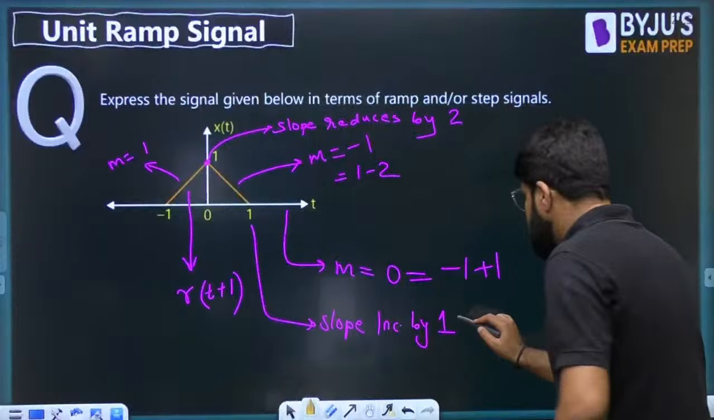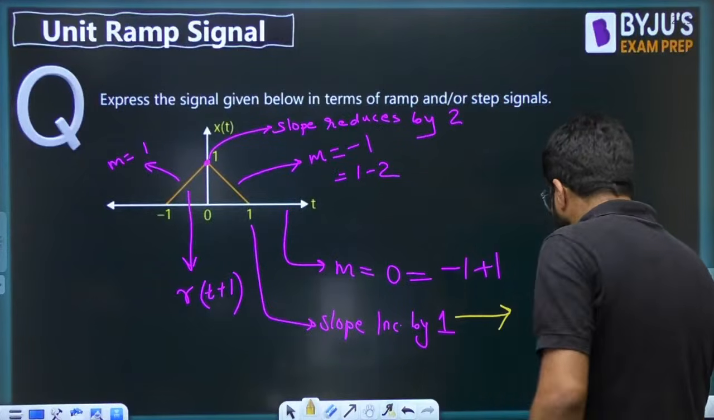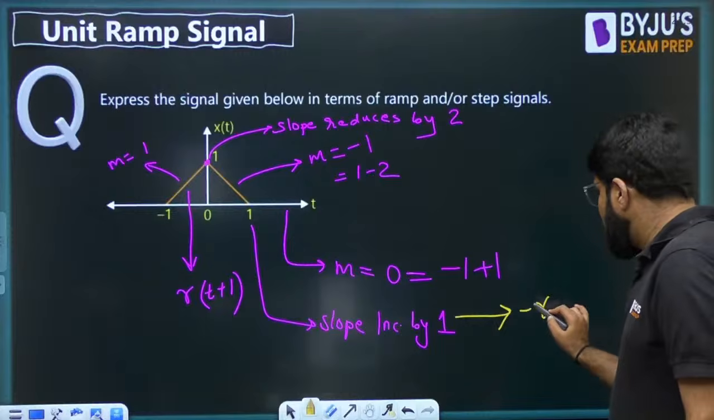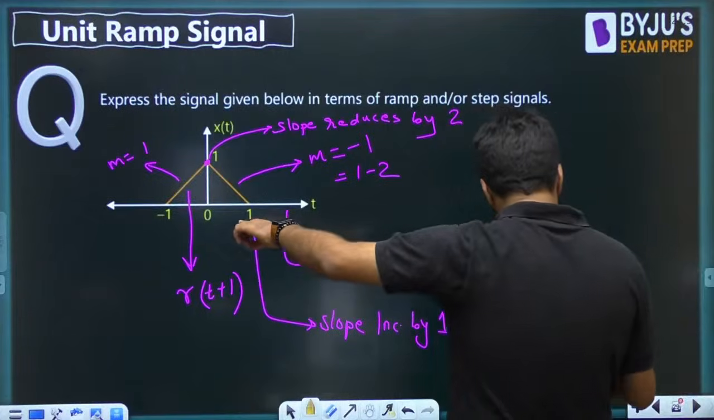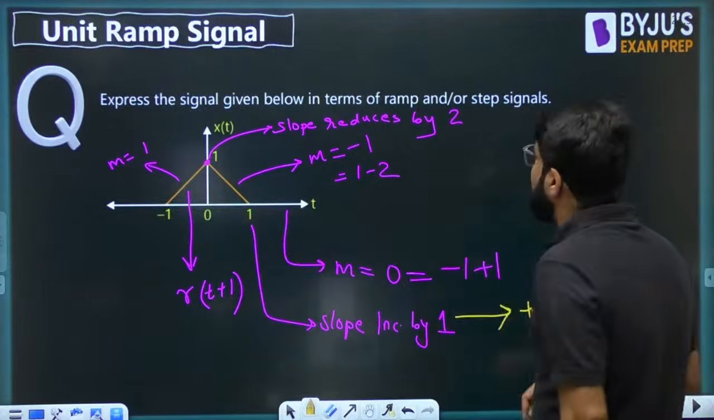Now let me write down. Slope will be increased by 1 due to ramp signal. Right? Due to plus ramp signal. But at what time? T equal to 1. So right shifted ramp, r(t minus 1).